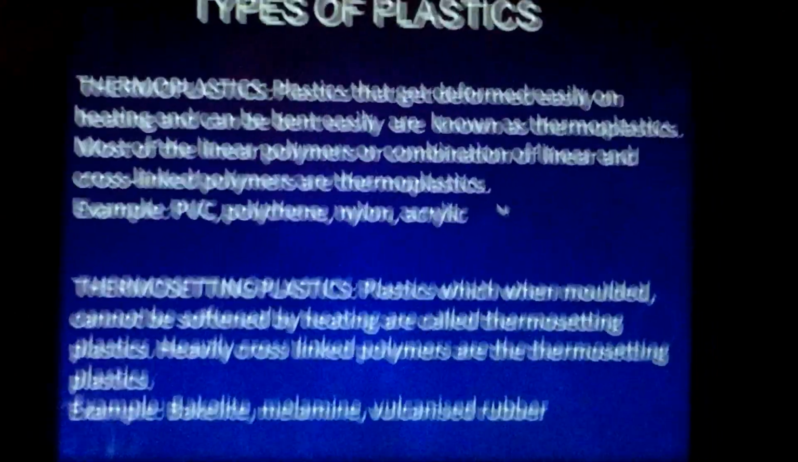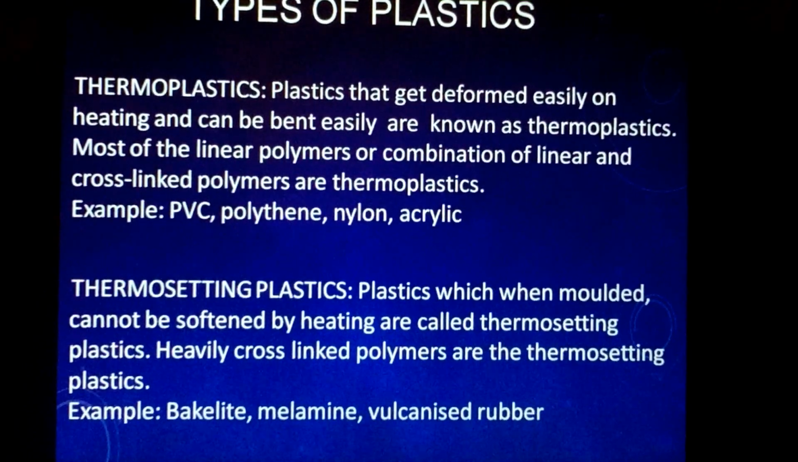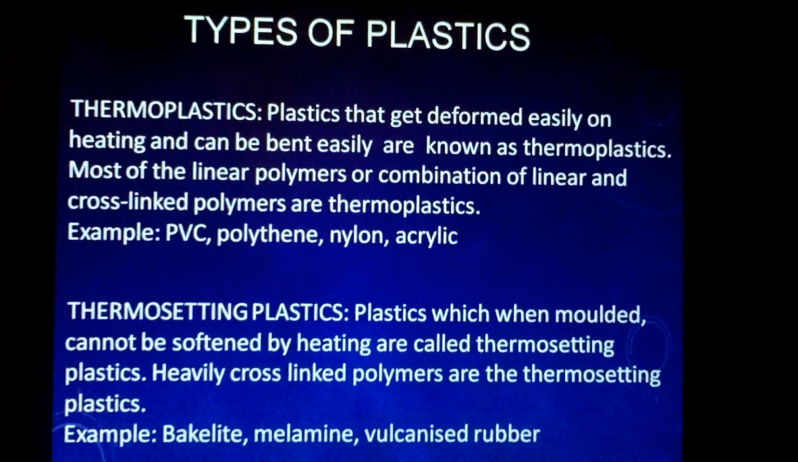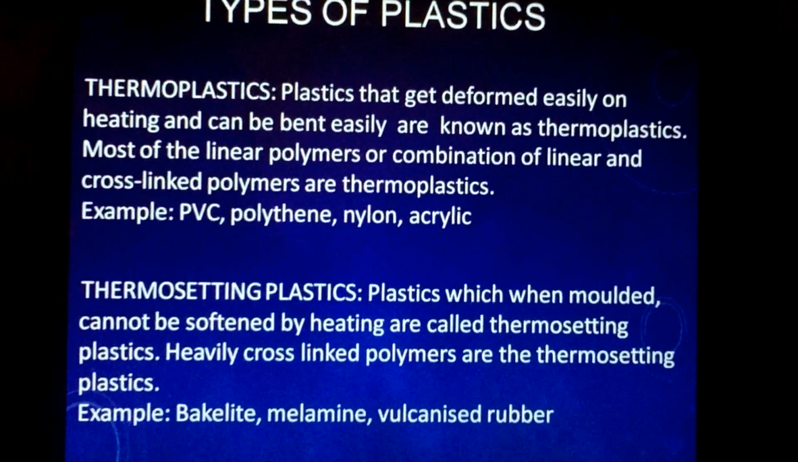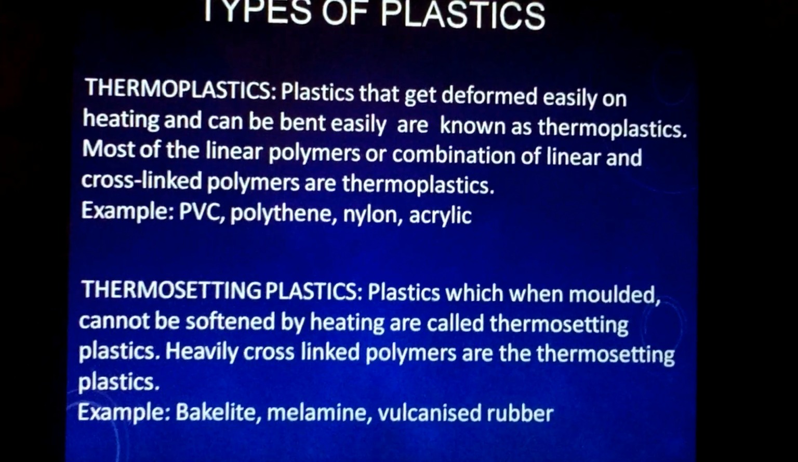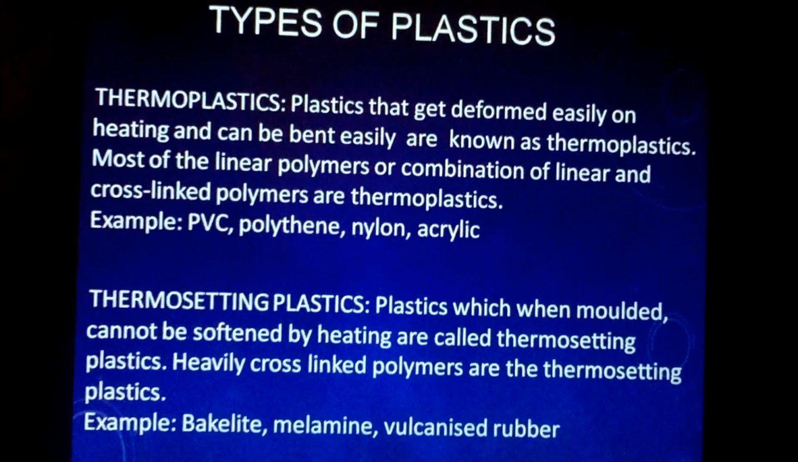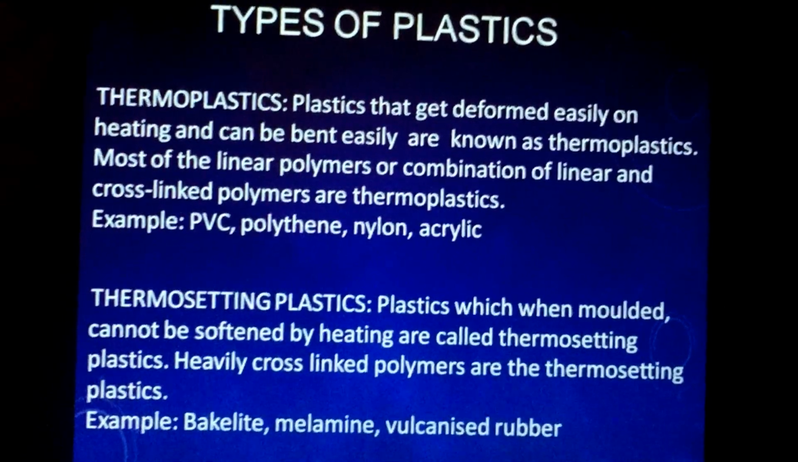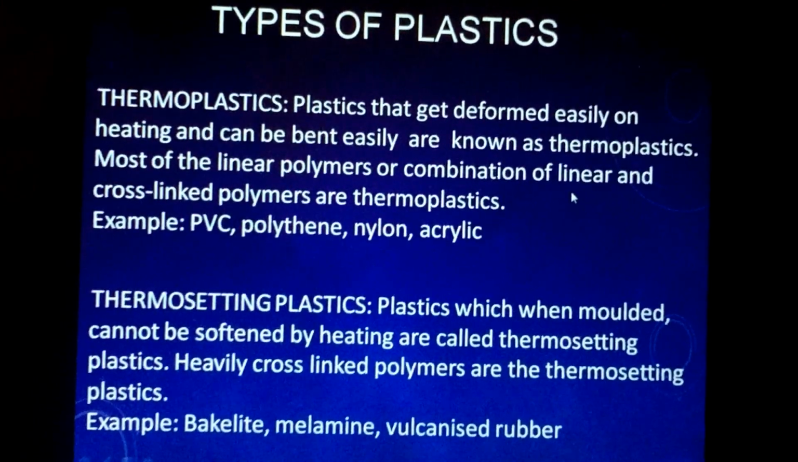Types of plastics. Thermoplastics. They get deformed easily on heating and can be bent easily, and are known as thermoplastics. So they can be easily bent on heating. Most of the linear polymers or a combination of linear and cross-linking polymers are thermoplastics. So thermoplastics are linear polymers or a combination of linear and cross-linking polymers.